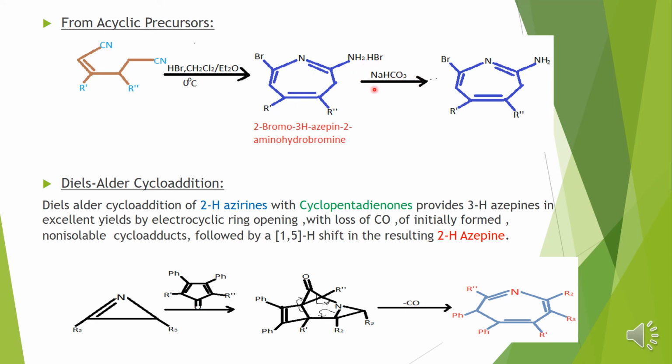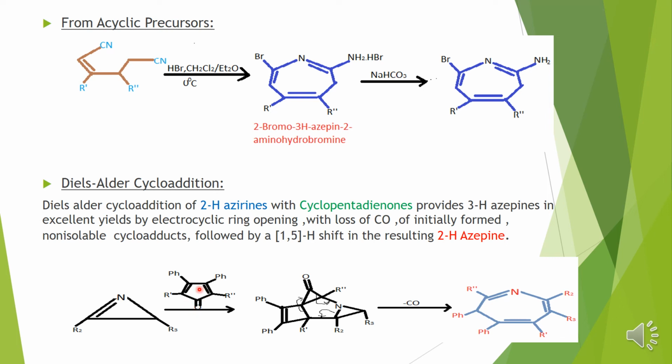When you add this base, at that time your HBr gets cleaved out. On treatment with the base, HBr gets cleaved out and you will result in this azepine structure. And moving on to Diels-Alder cycloaddition, when a 2H-azirine is treated with